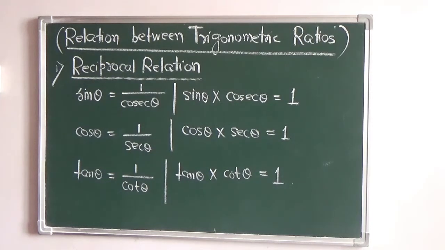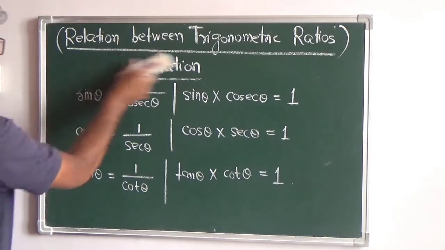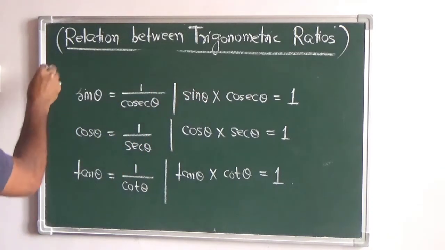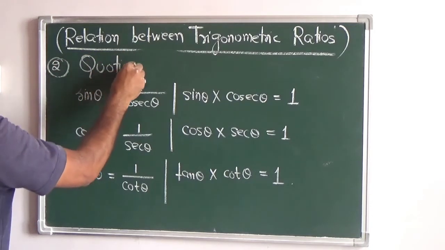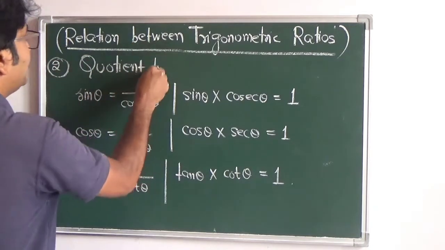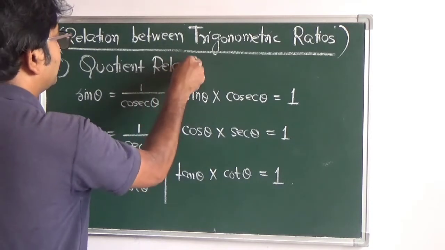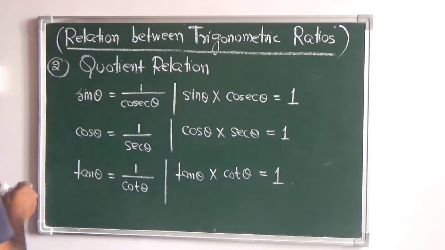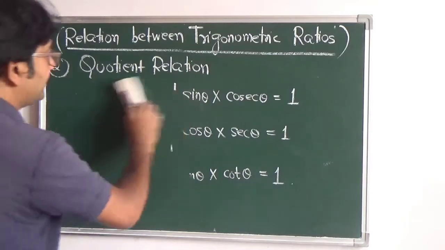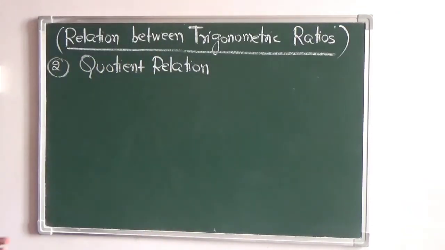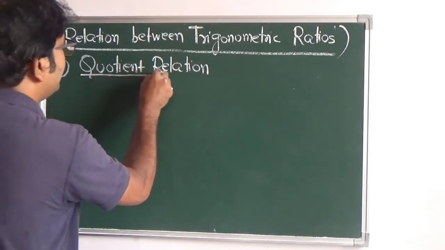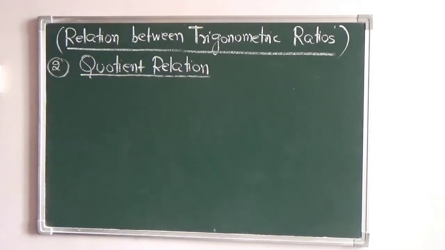Next one is number 2, quotient relation. Quotient relation. So now we'll understand what is quotient relation. This also I have told you right now. A few minutes back I told you about what is a quotient relation. Now we'll write it down, then it will become more clear to you.